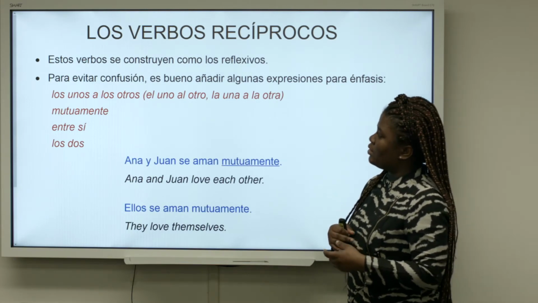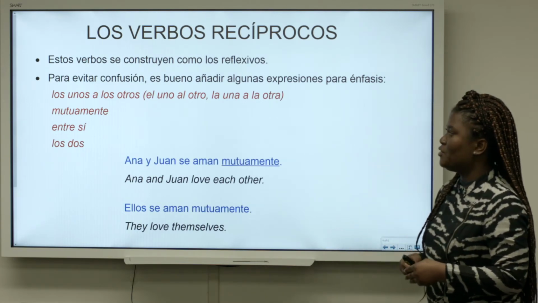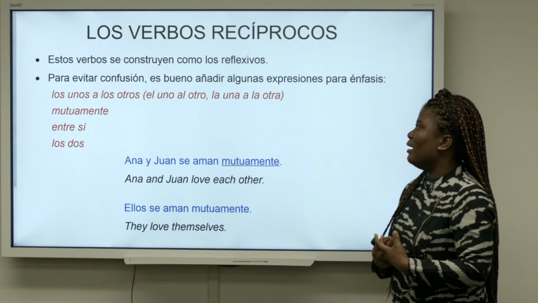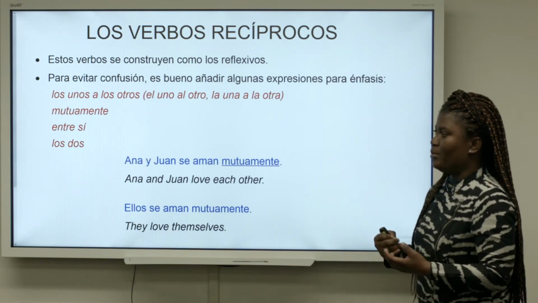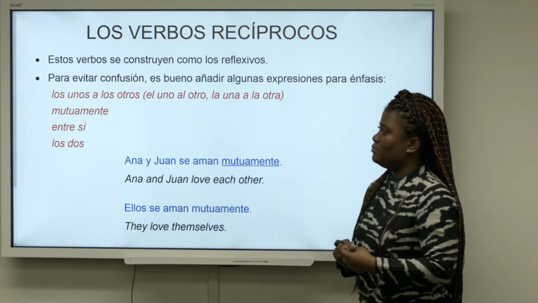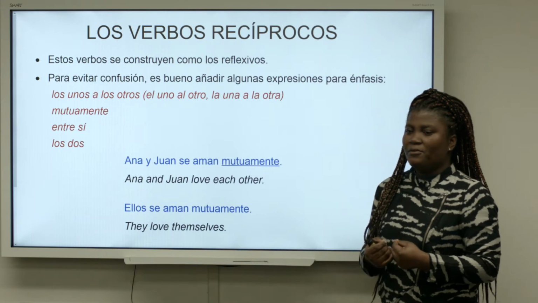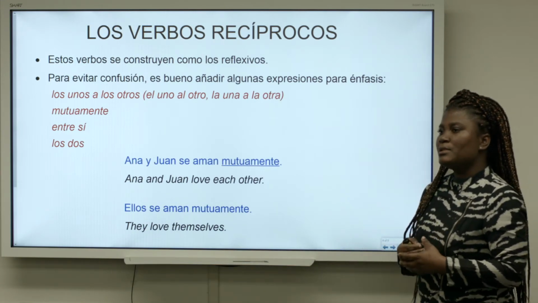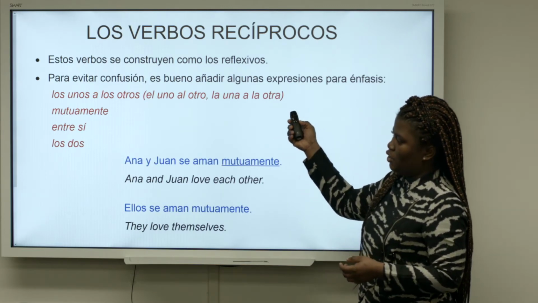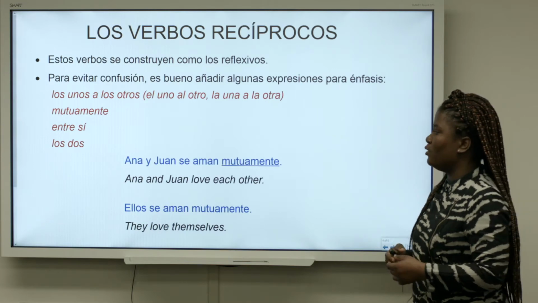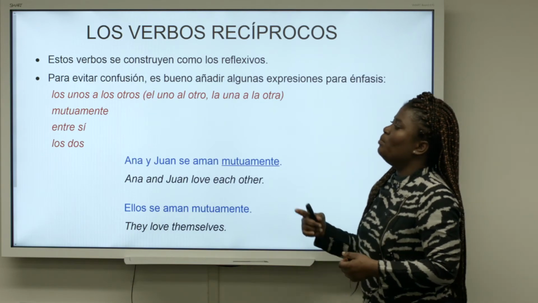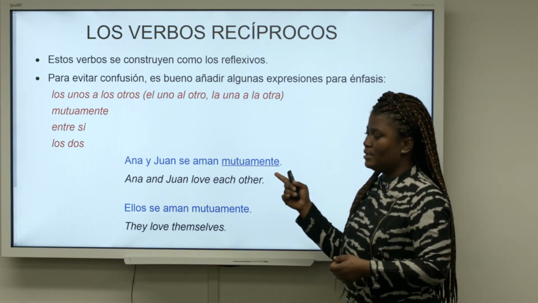Now, talking a bit more about reciprocal verbs, we have to understand that they are also conjugated or constructed as reflexive verbs. We will take a look at reflexive verbs in some upcoming videos. But to do away with any form of confusion, you may also want to add phrases or words such as los unos a los otros, el uno al otro, la una a la otra, or las unas a las otras, mutuamente, entre sí y los dos.